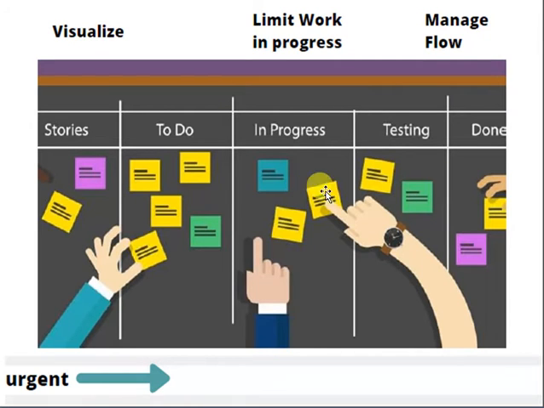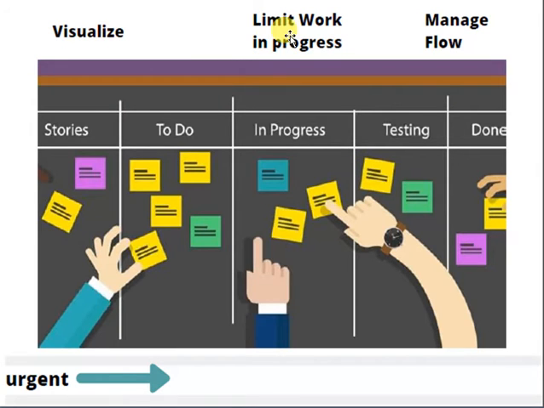But remember, to change the status of a user requirement or story, there should be some specific criteria. When that criteria is fulfilled, after that you can move the story to the next status. So this is the main principle of Kanban: you can visualize the status, and you can also see the workflow of a user story.